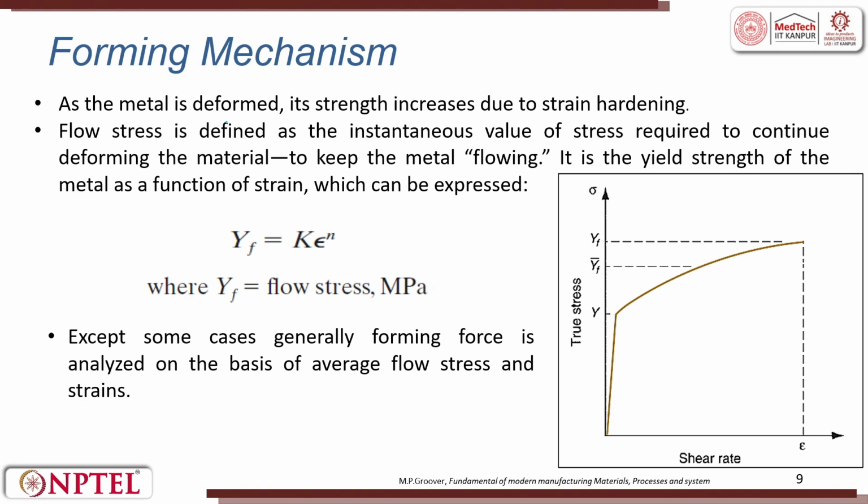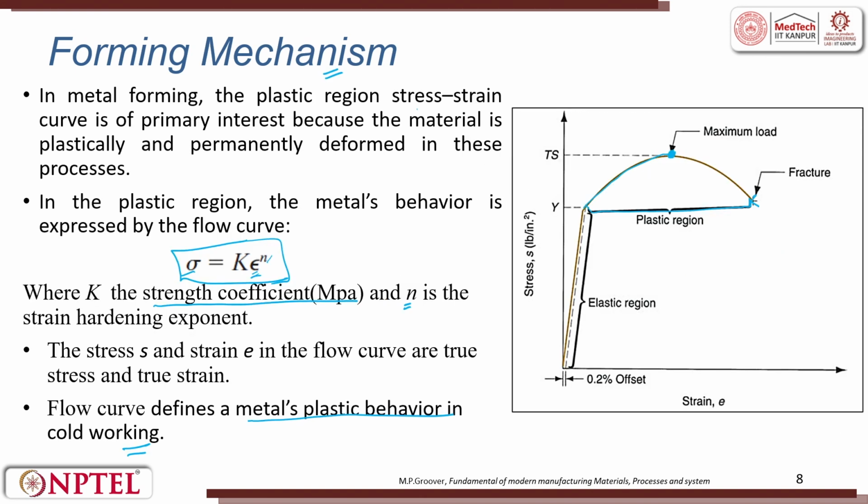As the metal is deformed, its strength increases due to strain hardening. That is why you see here, from here to here, there is strain hardening. There are 2 phenomena of hardening.